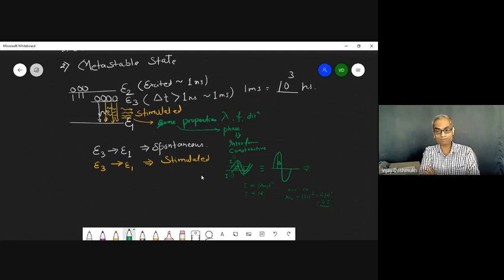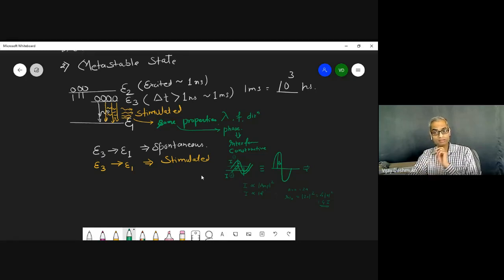And that's why, even if you think about a laser, which is just 0.5 milliwatt, just 0.5 milliwatt. The LED at your home is, suppose, 20 watt, or 10 watt or 7 watt. Normally we talk about 7 to 10 watt.